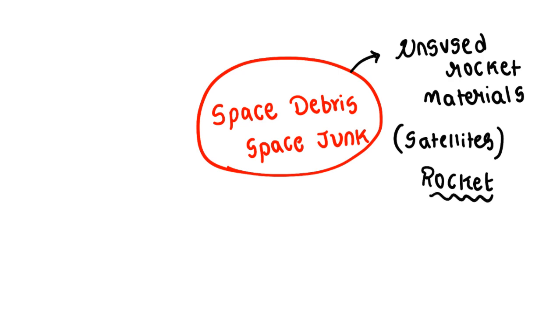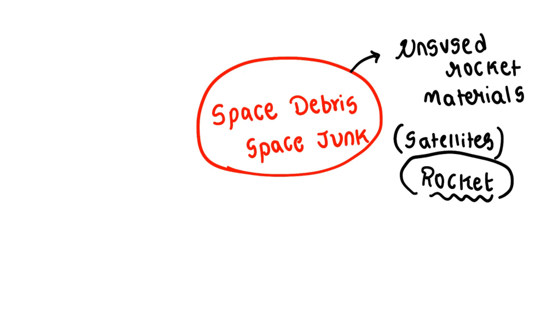So when a satellite is placed in space, all the rocket material that is used to carry the satellite will remain in space for longer times. Clear? So all that unused rocket material comes under space debris.